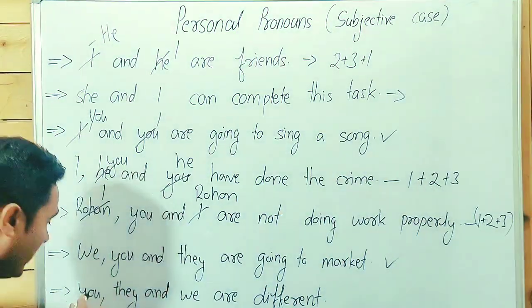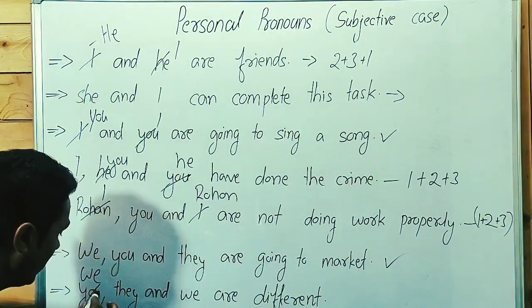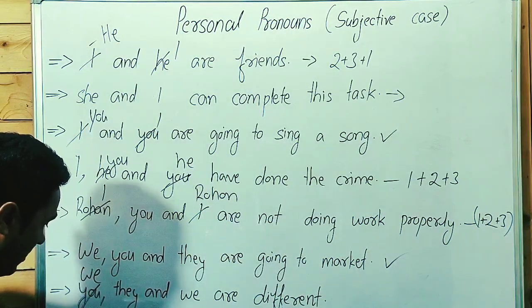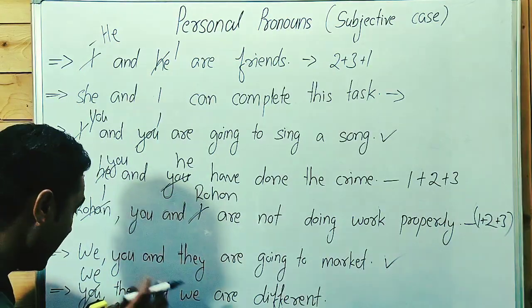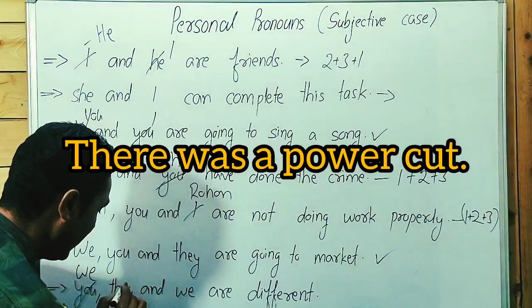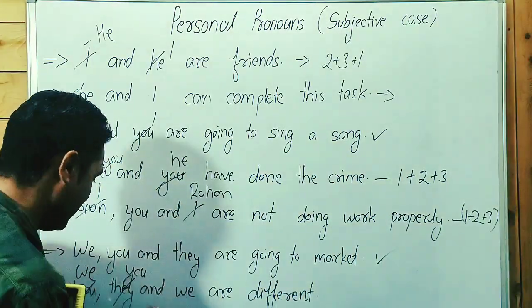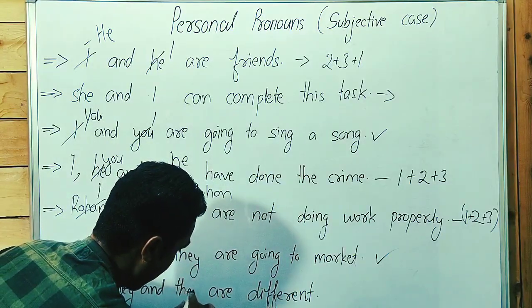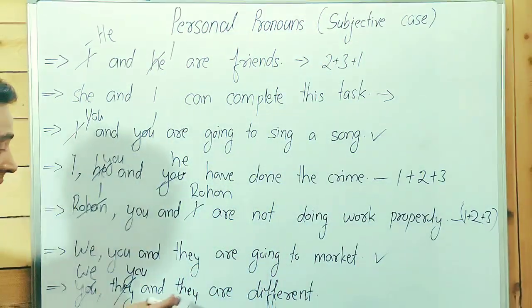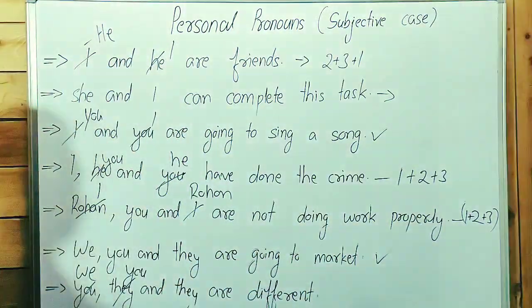First we, okay, not you, we. We have to write we, and after that they, third person. Okay, after that we, you. Okay, not they, you. We, you, and they, third person. We, you, and they are different. Okay, now it's a correct sentence.